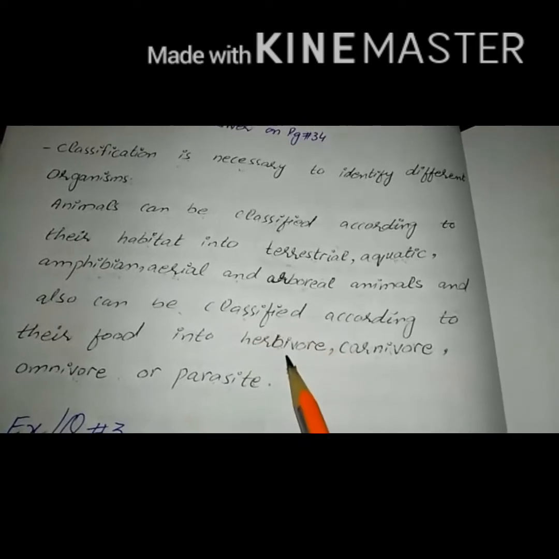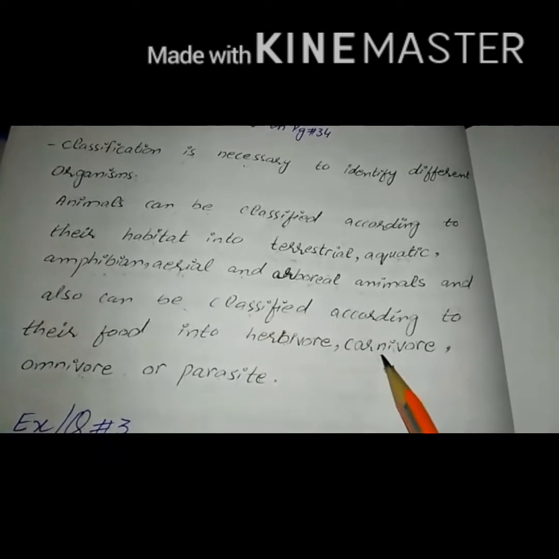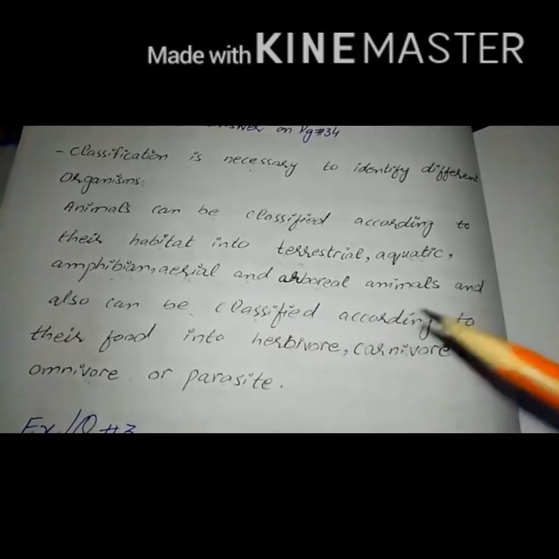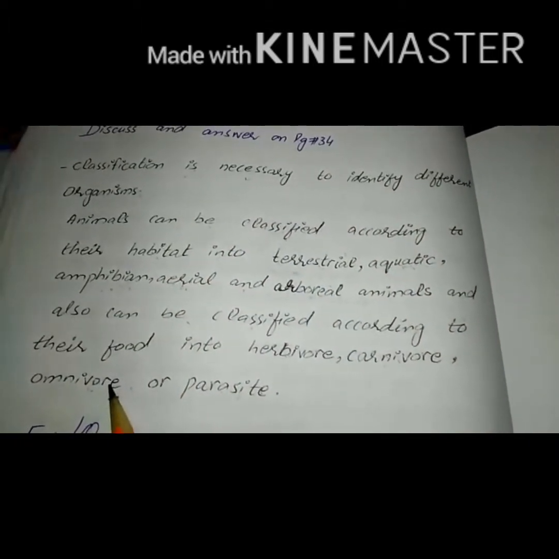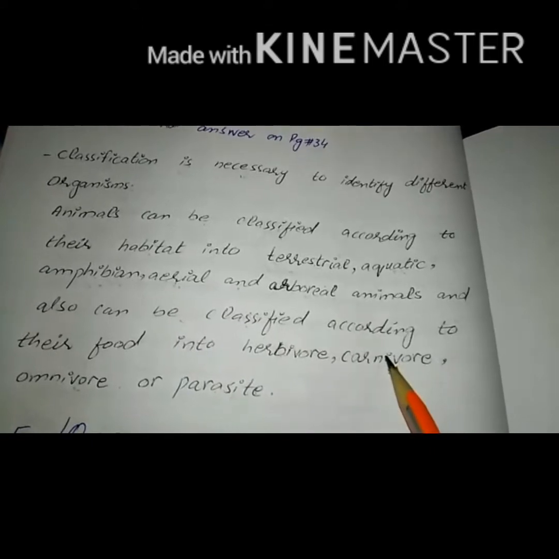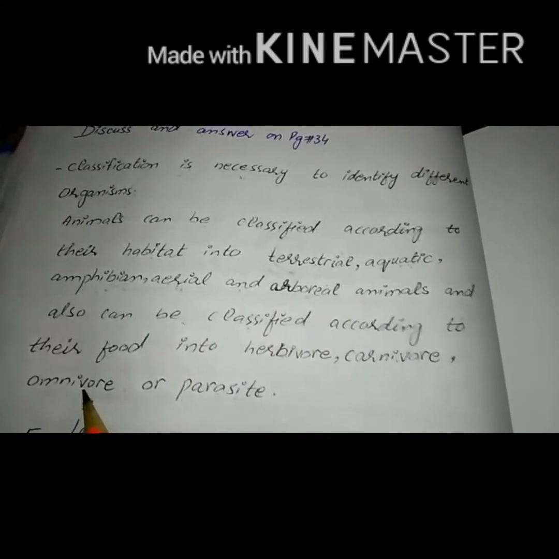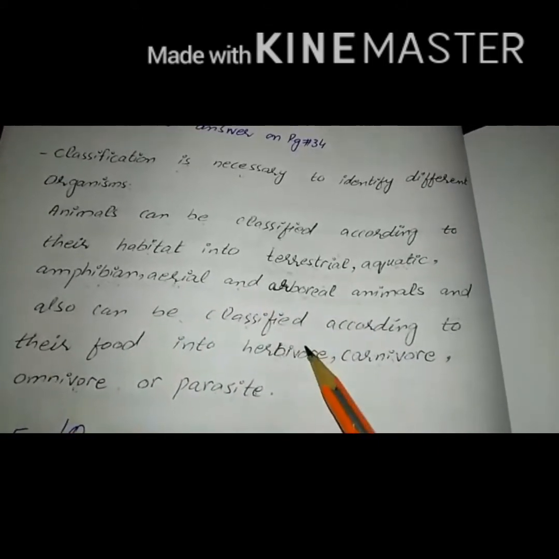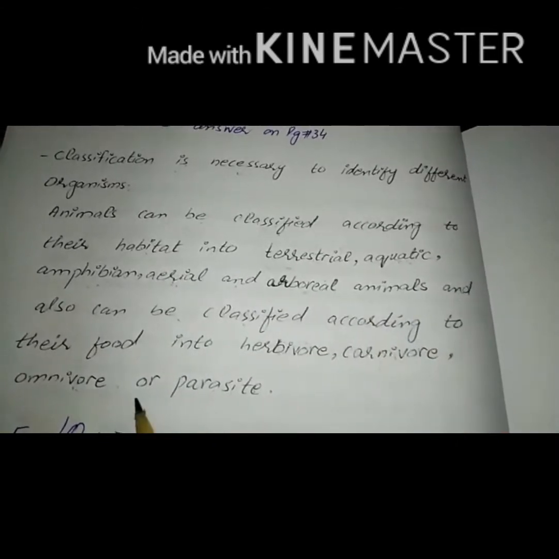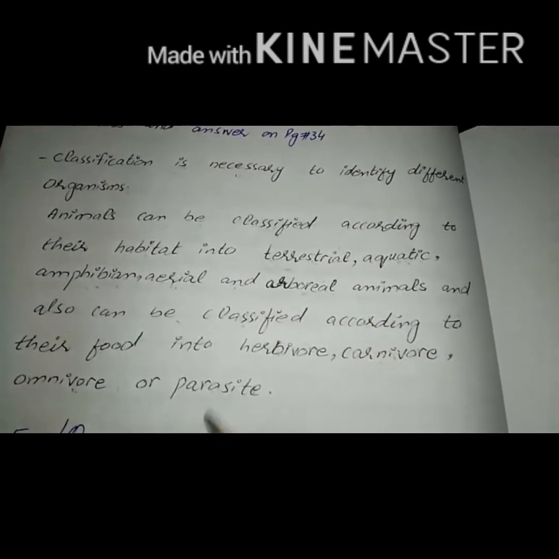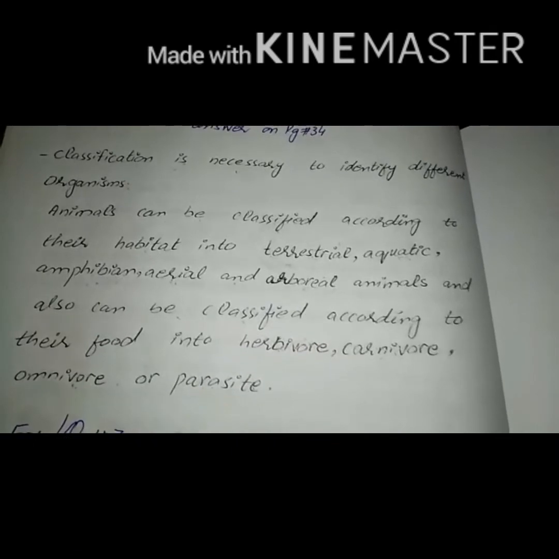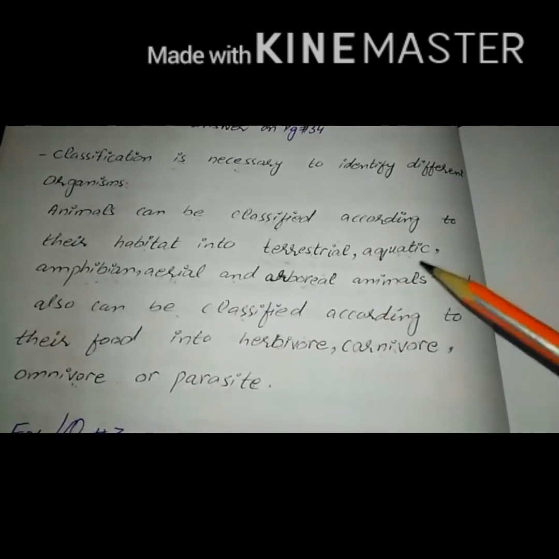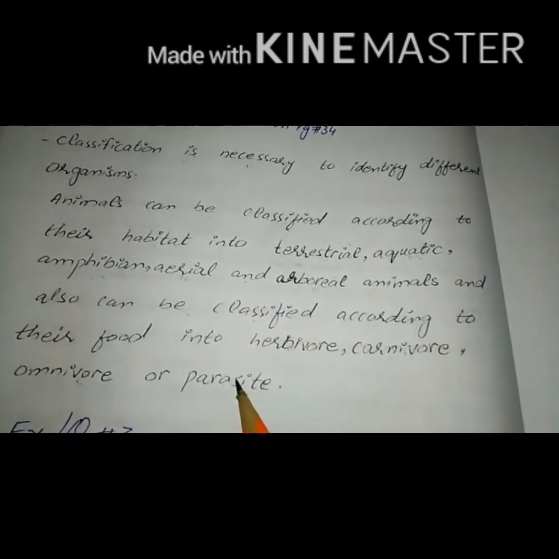Herbivores only eat plants, while carnivores eat the flesh and meat of other animals, while omnivores eat both herbivore and carnivore food, meaning omnivores like humans eat plants and also meat. Parasites are those animals that get food from other animals and plants and in return harm them.